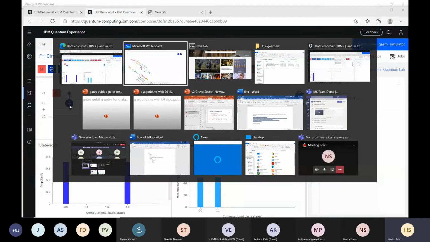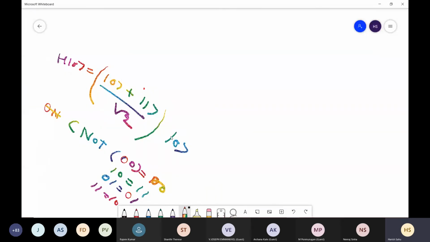If the first qubit is 0, the target will remain the same, so it will become 0 0. And if the first is 1, the second will be complemented.